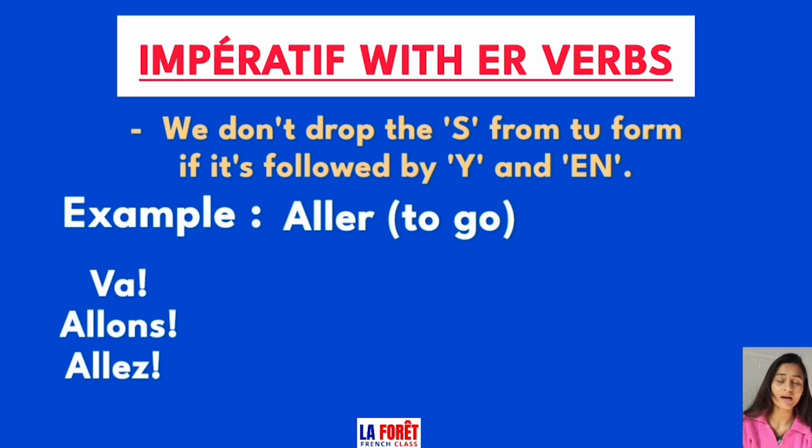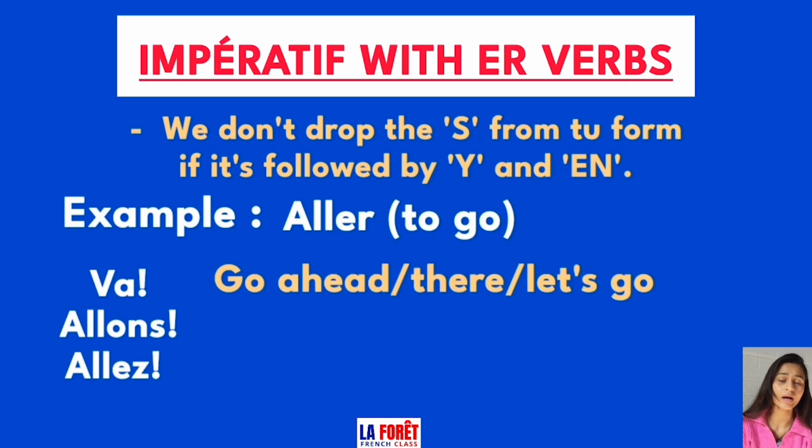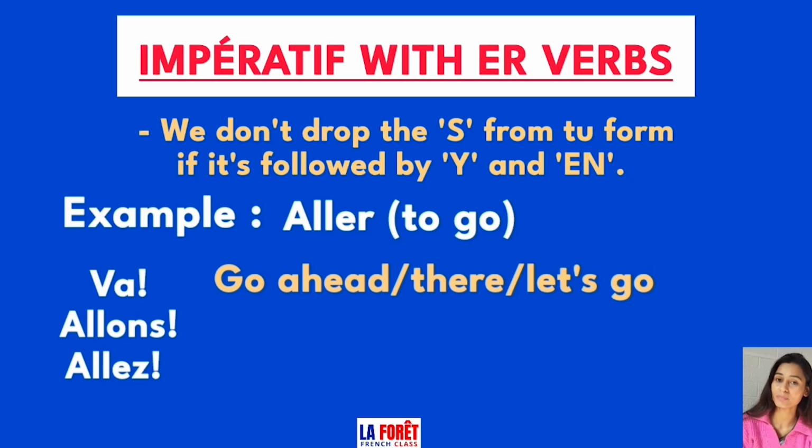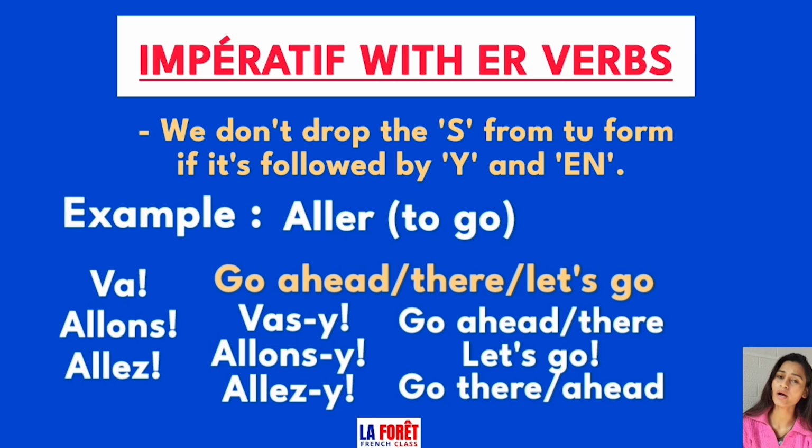But when we have to say go there, go ahead or let's go, we are going to use Y here in imperative. And as I said before that whenever we use Y or EN with ER verbs, we don't drop the S from the tu form in imperative. So we will keep the S in vas and the conjugations will be vas-y means go ahead and go there, allons-y means let's go and allez-y.